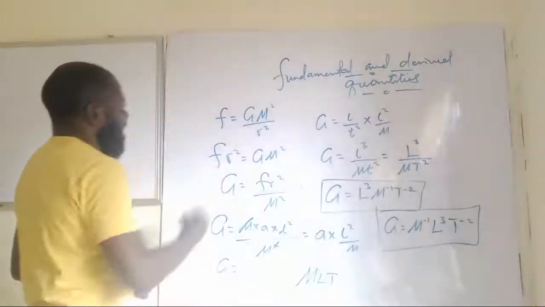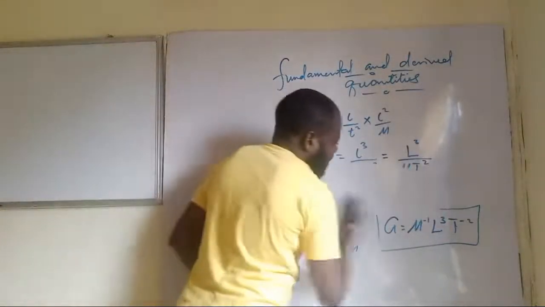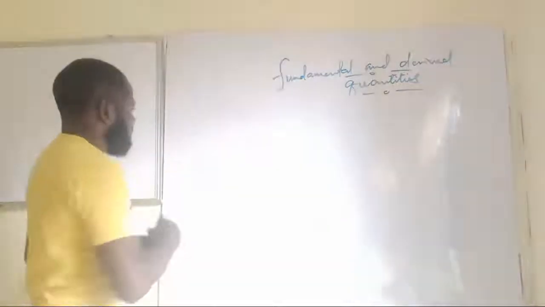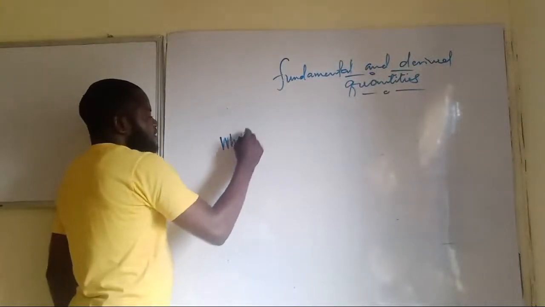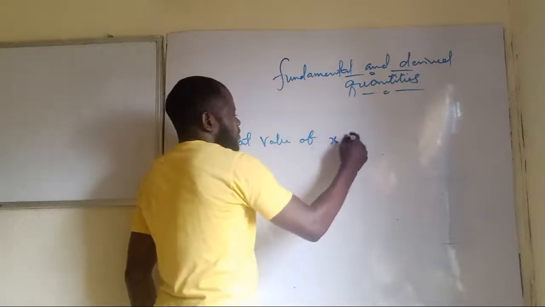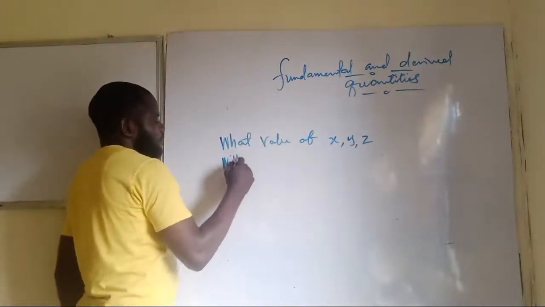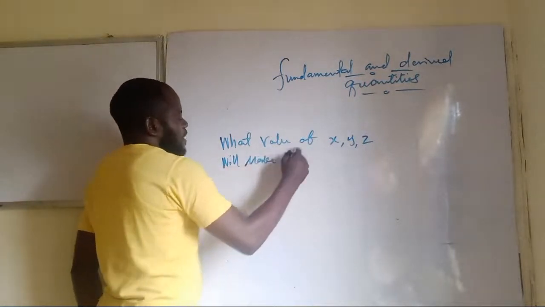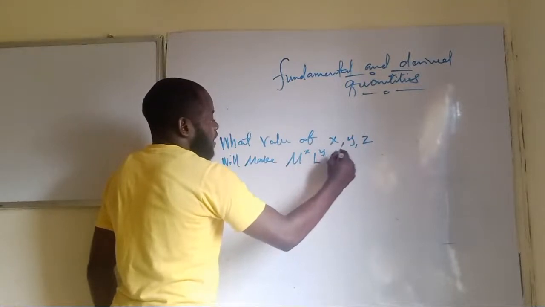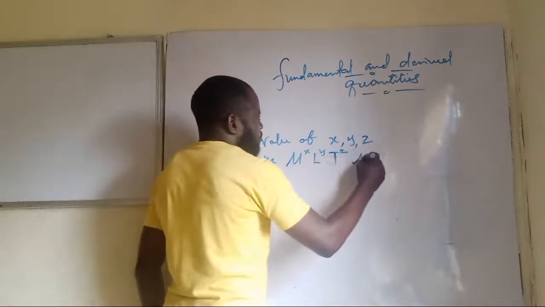The other way they can ask you a question under this is that I can tell you, what values of x, y, and z will make M raised to power x, L raised to power y, and T raised to power z be false.